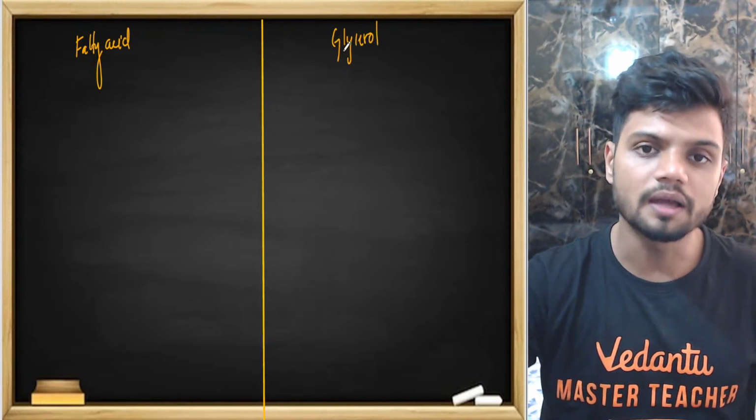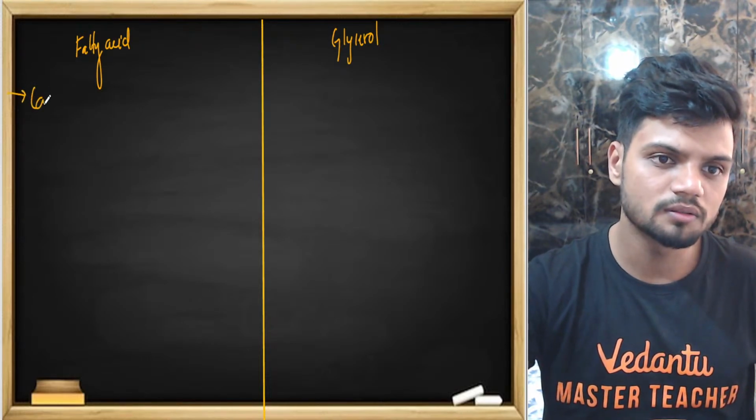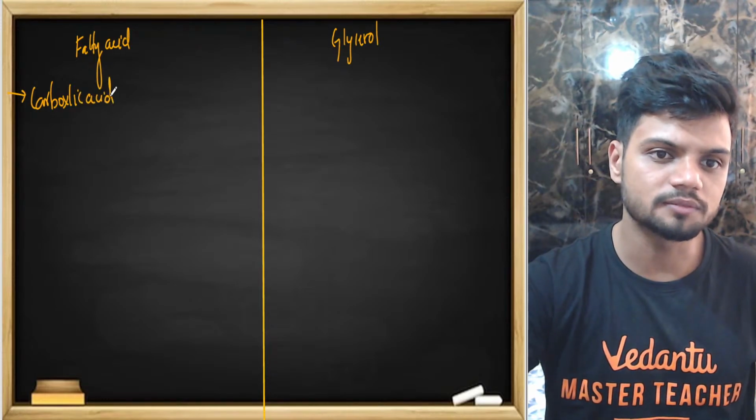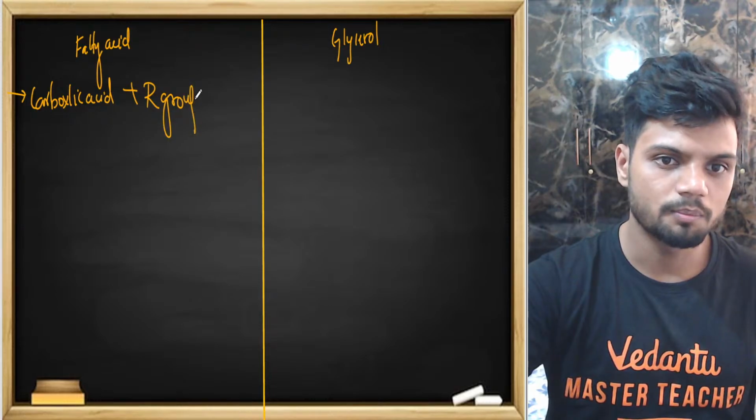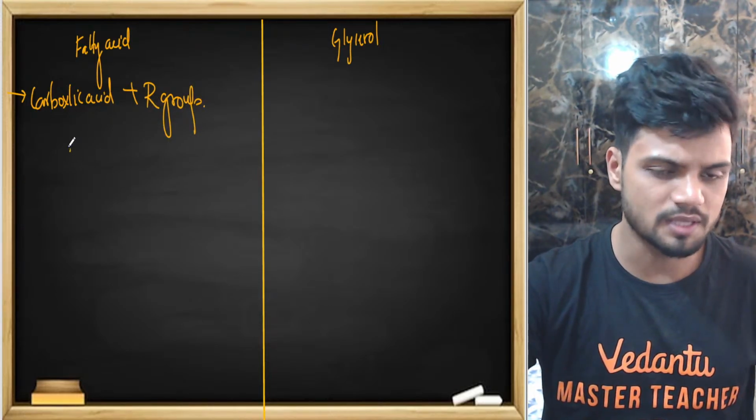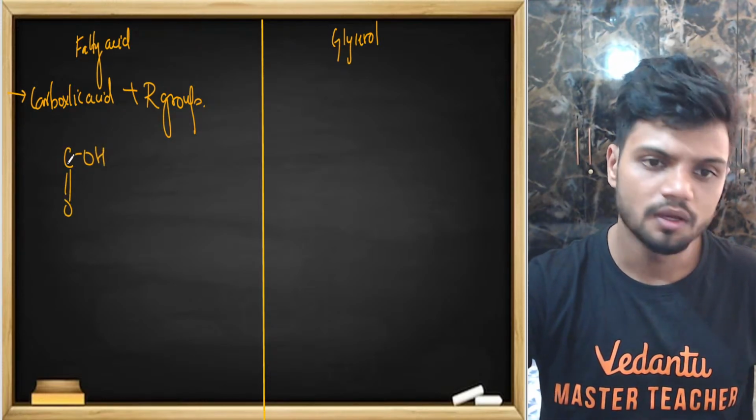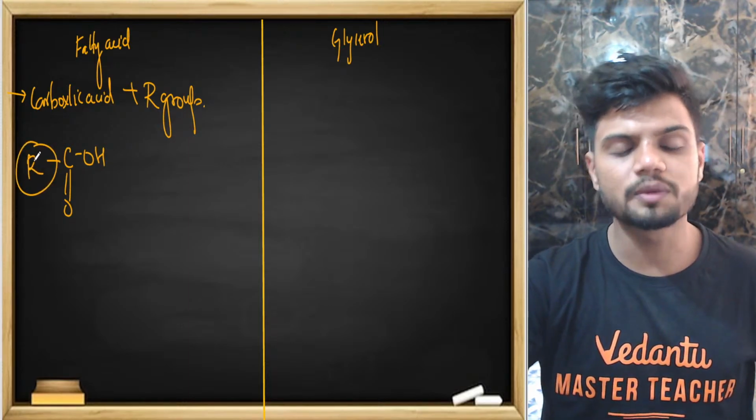Fatty acid and glycerol. What is a fatty acid? A fatty acid is nothing but a carboxylic acid plus an R group. This R group can be anything. For example, C double bond O H is here, and to this carbon we also have an R group attached. This R group can be anything.